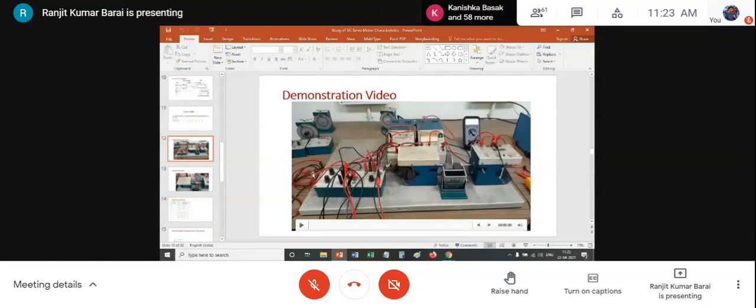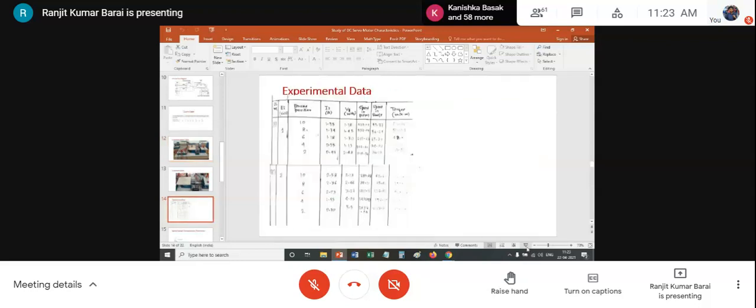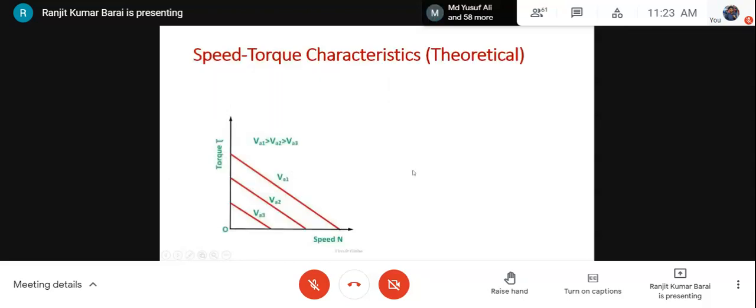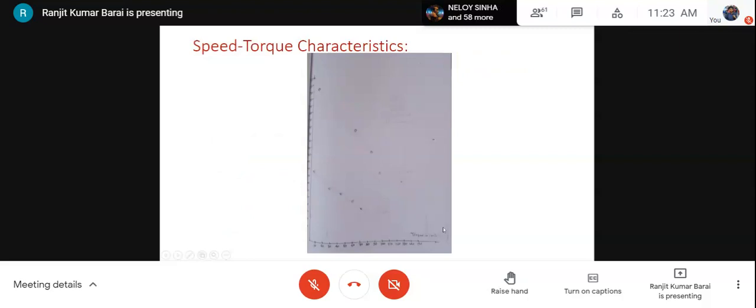And the speed also increased. Earlier this much RPM, now almost not exactly double, but very near to double. So if I plot this data, the ideal characteristic is linear. Speed and torque characteristic for an ideal system should be linear, and for our experiment, I have taken this photo from our repository. See, this is for 2 volt and this is for 1 volt.